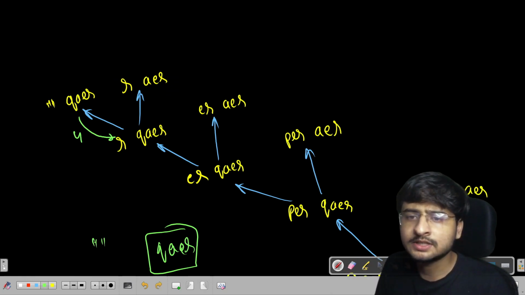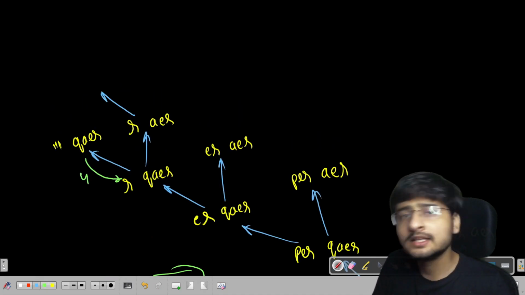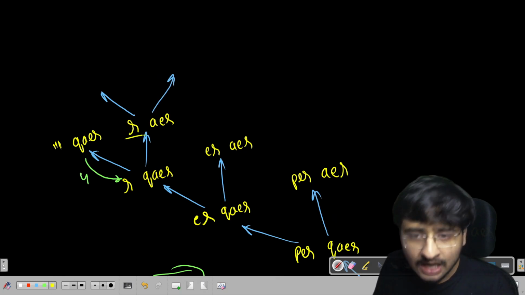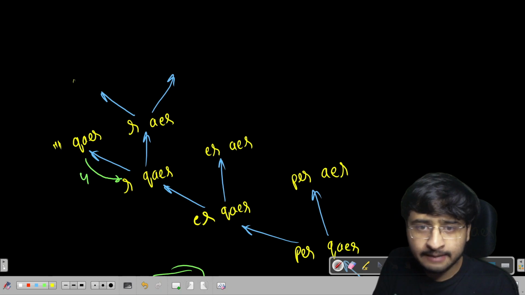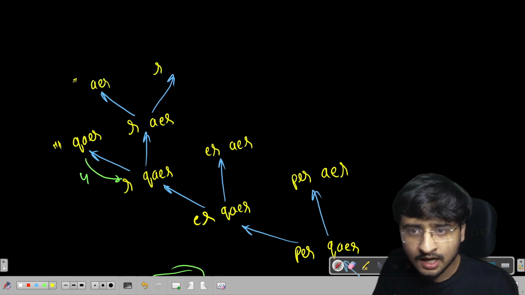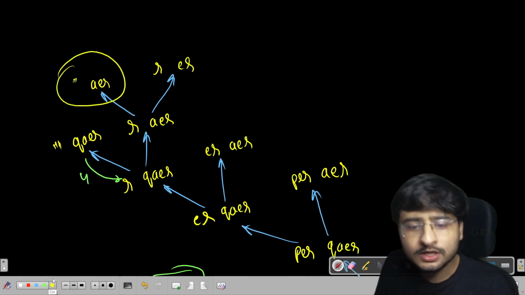Let's discuss this particular case. R and A are not equal. So what will happen? I'll have to delete any of them. In the first call I'll delete R, in the second call I'll delete A, right? So if I delete R, empty string, AER. If I delete A, R is remaining here and ER is remaining here. From here, we already know what is going to be returned.